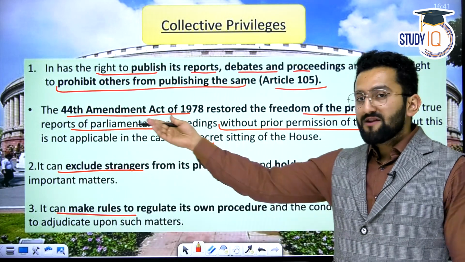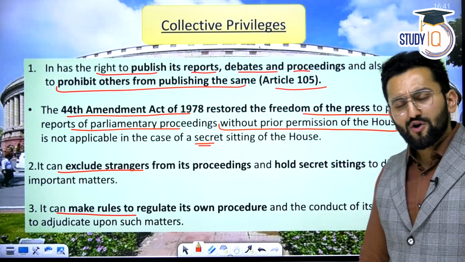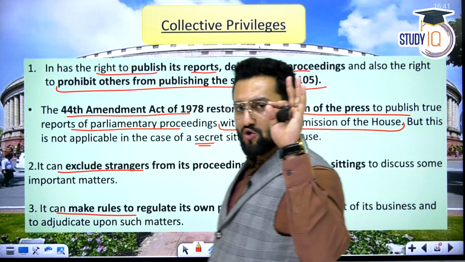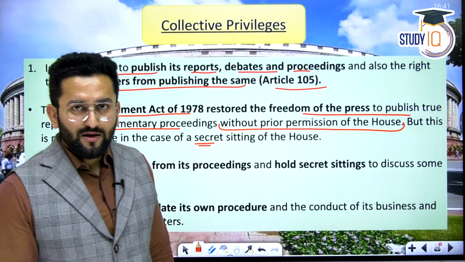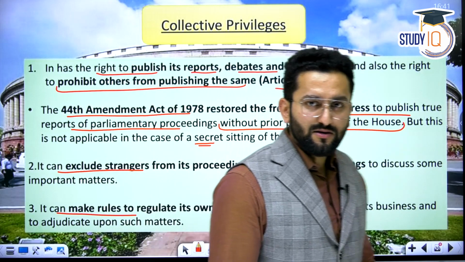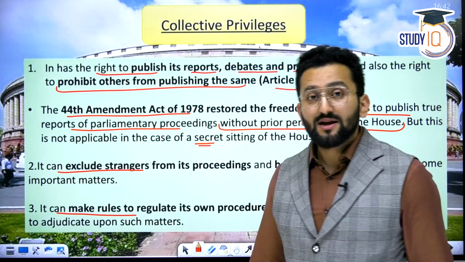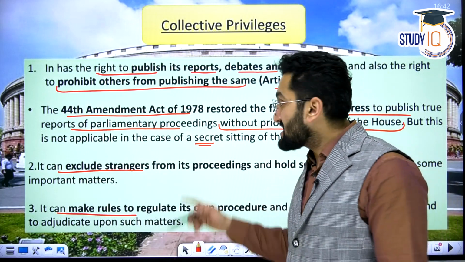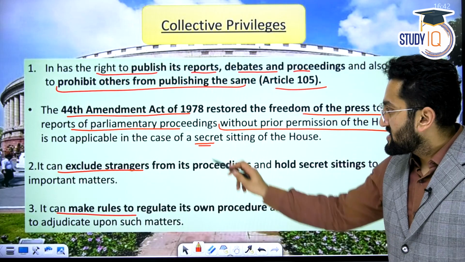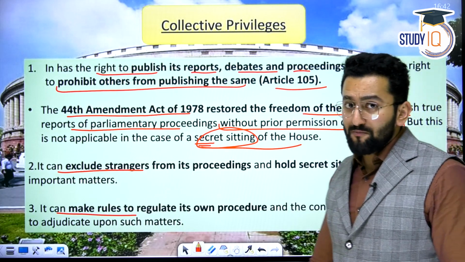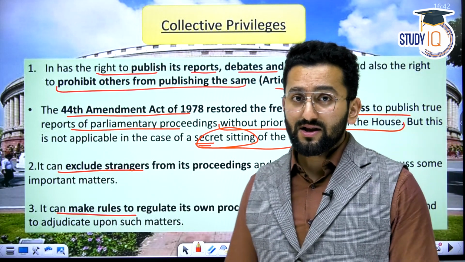This was later clarified after the 44th Amendment Act. The 44th said, if you want to publish the truth that actually happened in Parliament and you have some proof, then you can do that. But you cannot do that if such proceeding was a secret sitting of the House. You cannot publish a report which was in a secret sitting of the House.